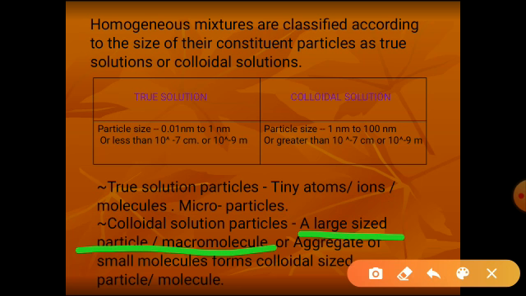Or a particle is the aggregate of small molecules. Aggregate of small molecules forms a large sized molecule that falls in the colloidal range.